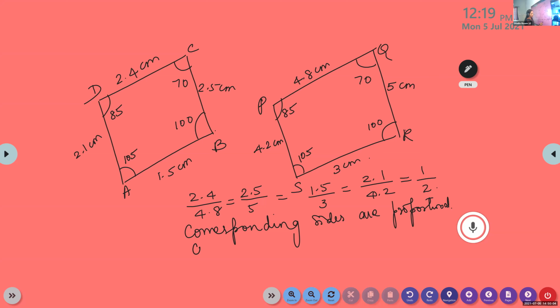Corresponding angles are equal. Therefore, the polygons are similar.